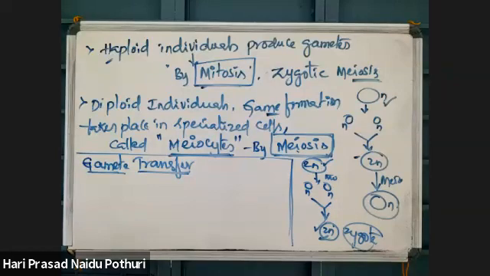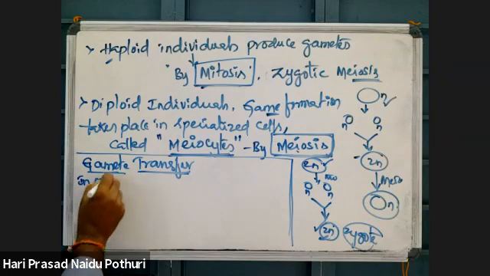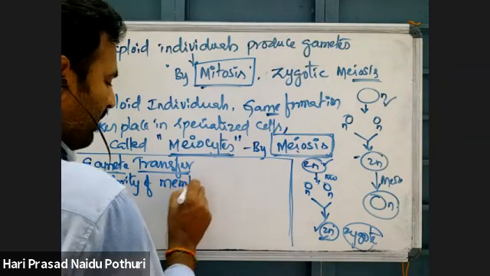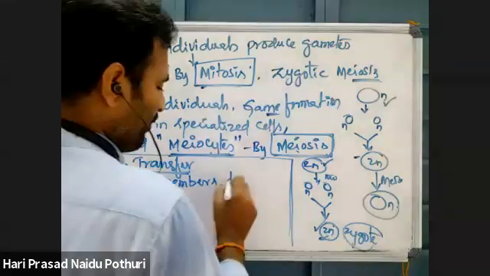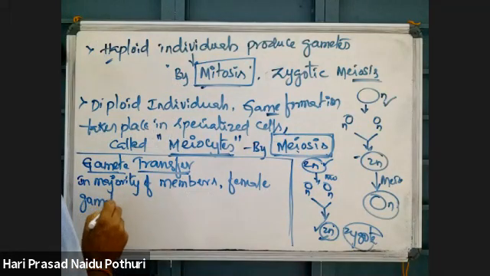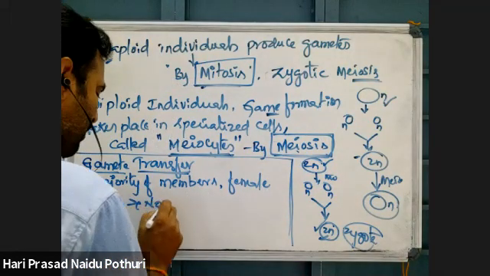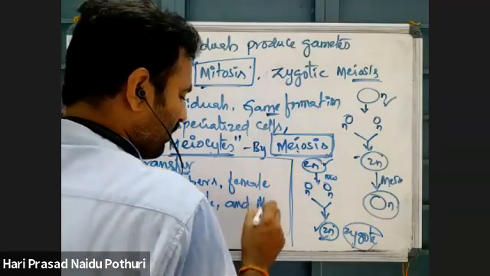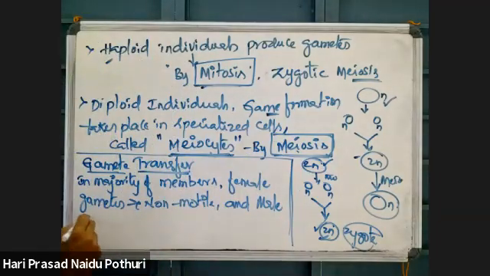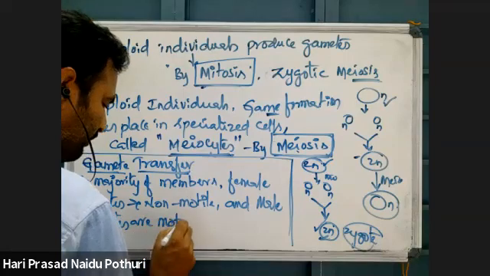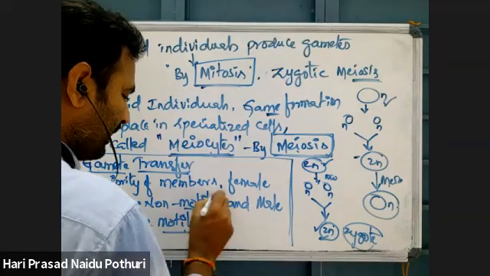Here, in the majority of organisms, female gametes are non-motile and male gametes are motile. What is the motility here?